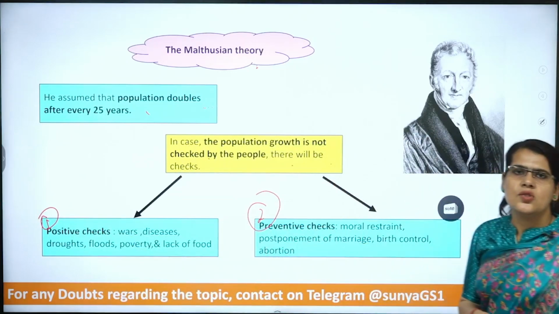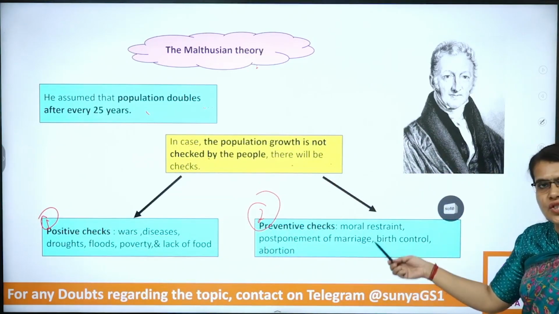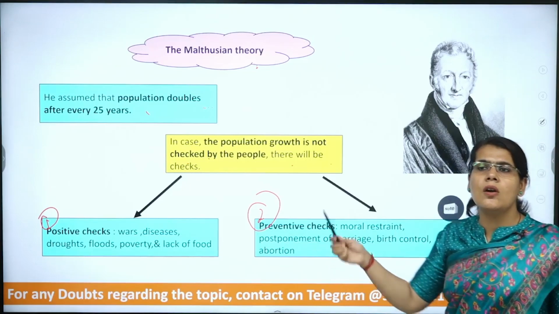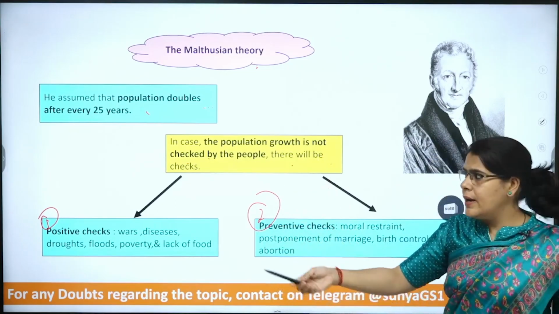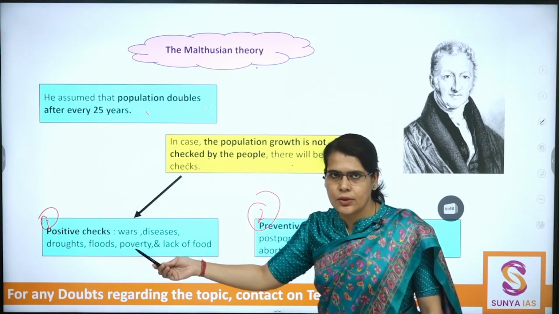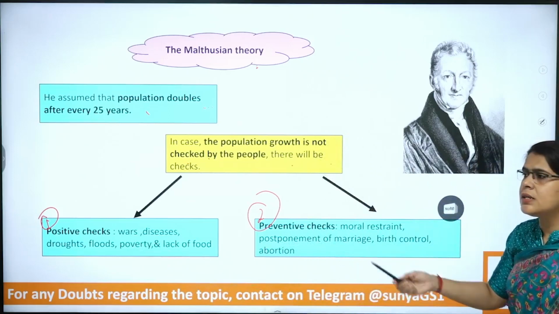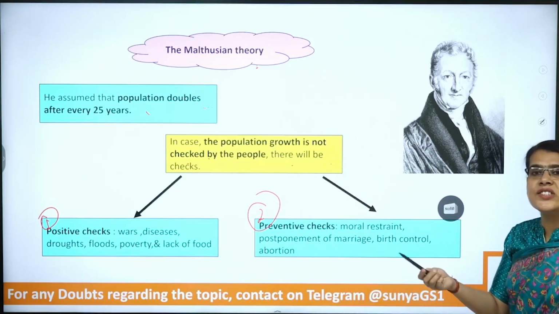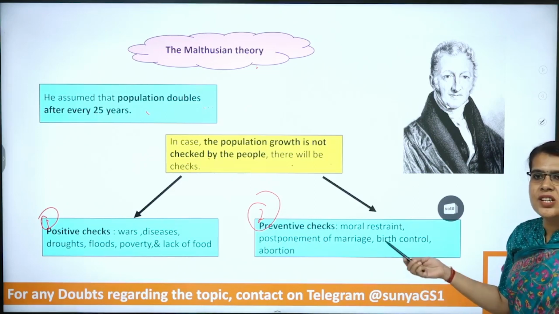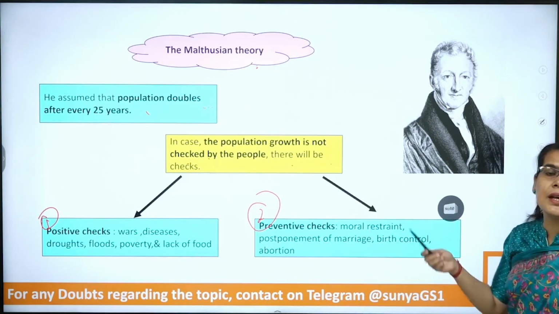Preventive checks are those checks which are taken into account by the people themselves. So what are the preventive checks? For example, moral restraint. So passion between the sexes is there, but there can be moral restraint.